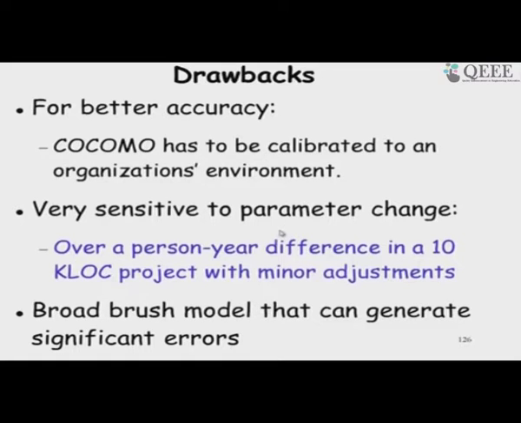Also, the adjustment factors in the intermediate model are directly multiplied, and therefore they can make a huge difference to the estimation of the effort and time. This model is very sensitive to parameter change, and therefore we must use it very discretely. The parameter adjustment factors need to be estimated carefully, otherwise it will give a large number of errors, large inaccuracy.